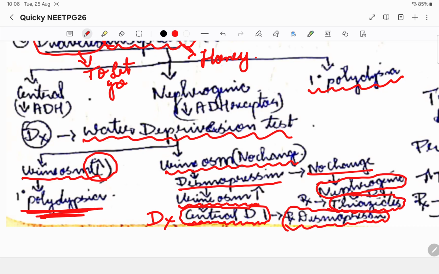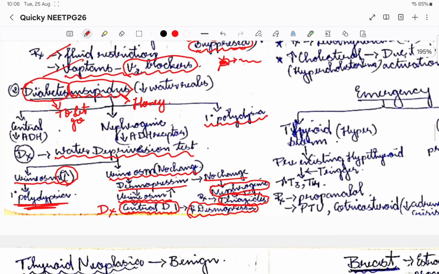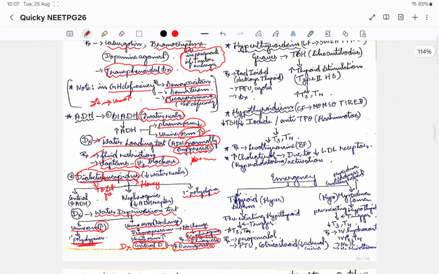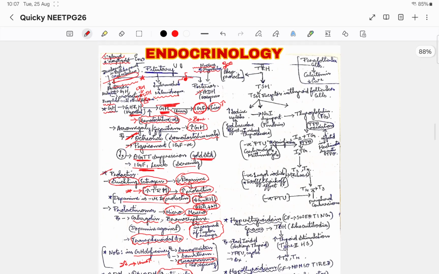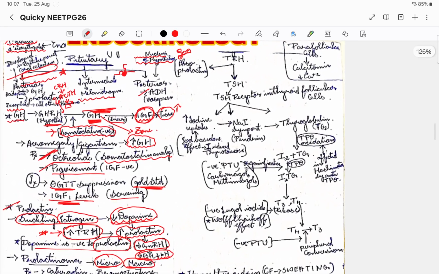we cannot target the receptor directly. So that is why we'll give thiazides. Why thiazides, I'll explain in nephrology. So that is how we target SIADH and diabetes insipidus. Okay, this is all and everything you need to know with respect to the pituitary gland.